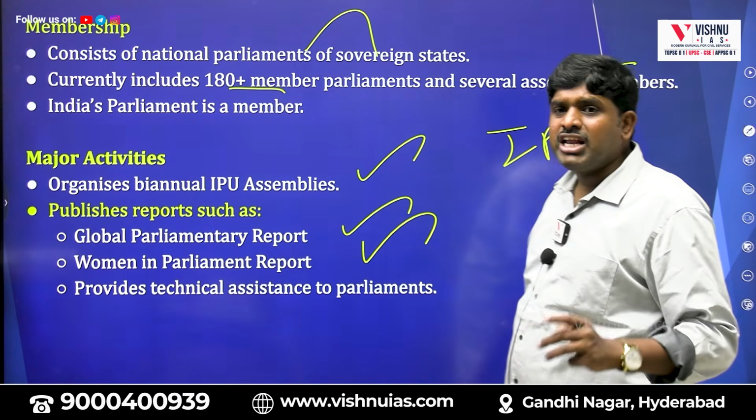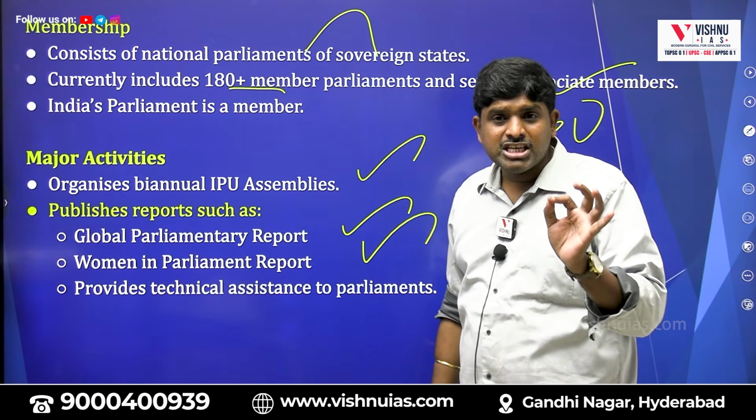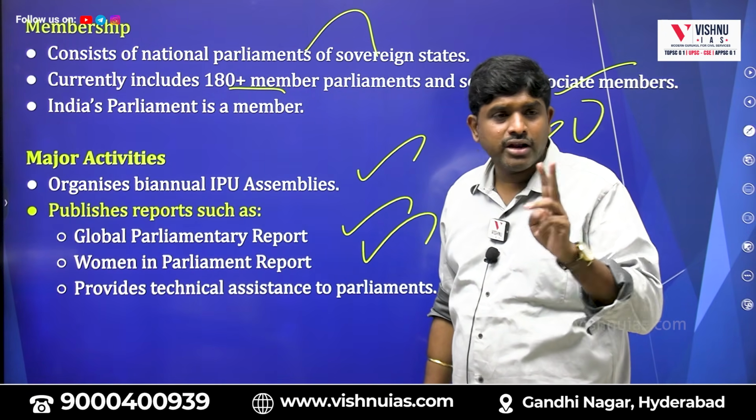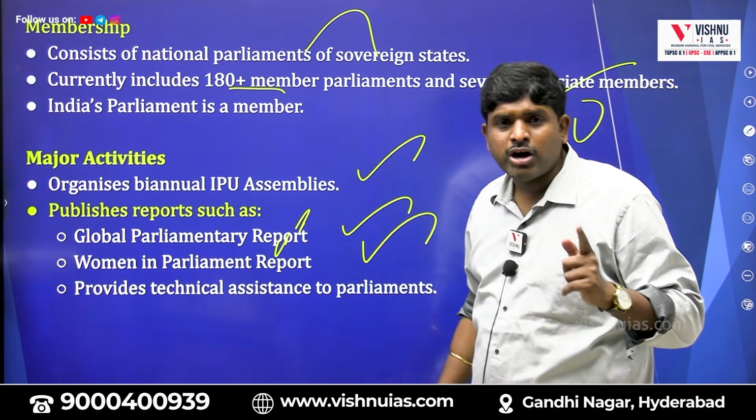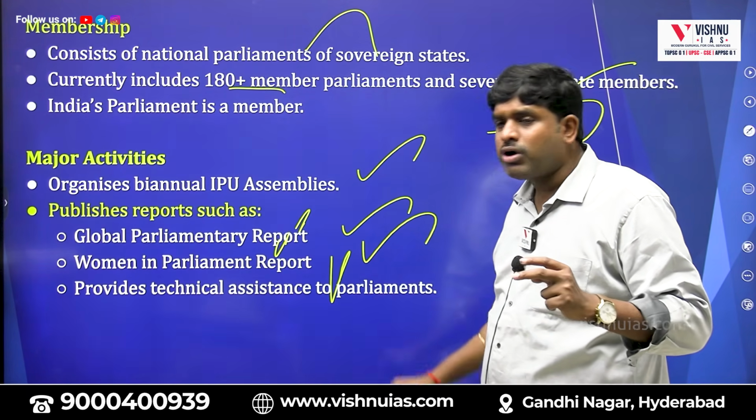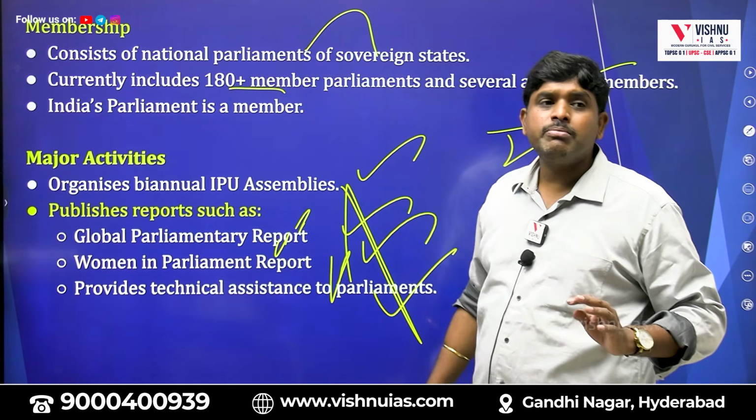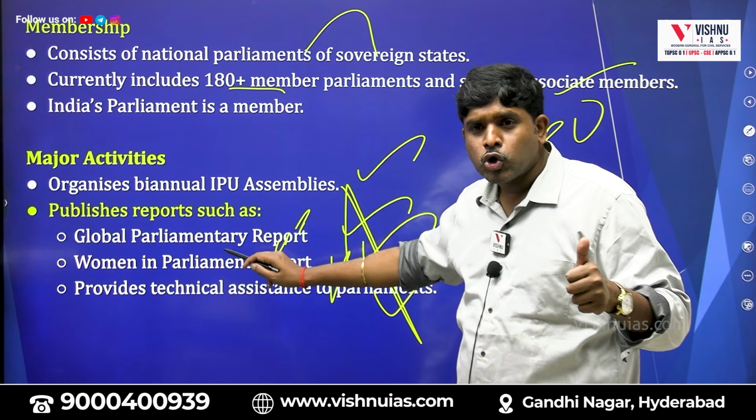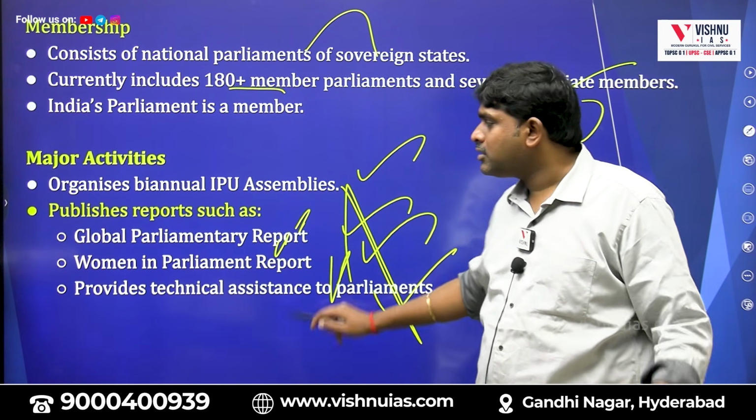What are the reports released by the Inter-Parliamentary Union? First report is what? Global Parliamentary Report. Second report is what? Women in Parliament report. Third is what? Provide technical assistance to parliaments. 3 reports will be published. First is Global Parliament Report. Second is Women in Parliament. Third is Technical Assistance.